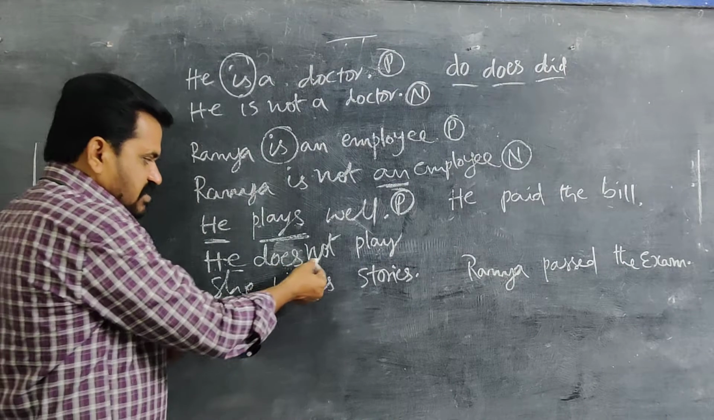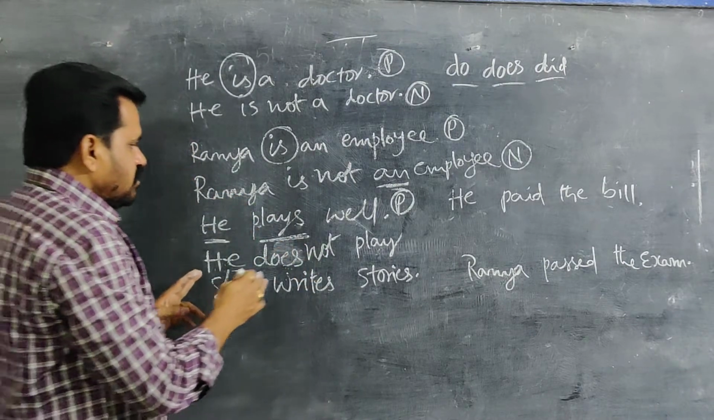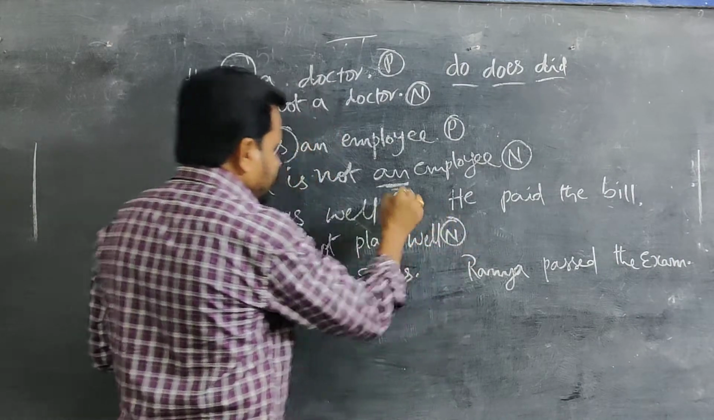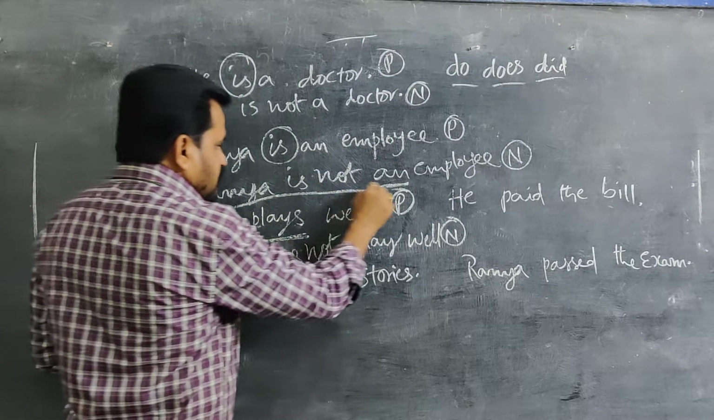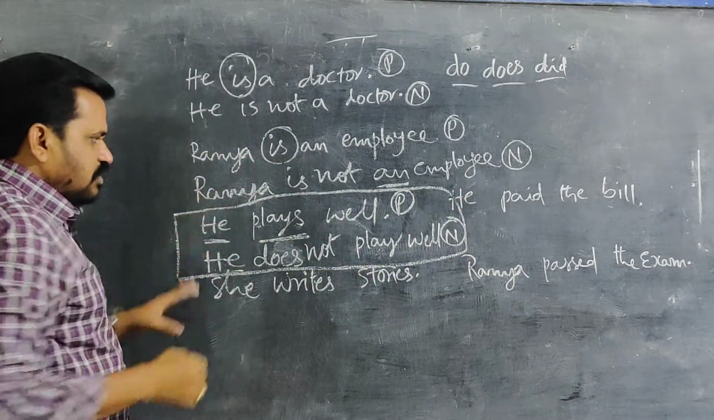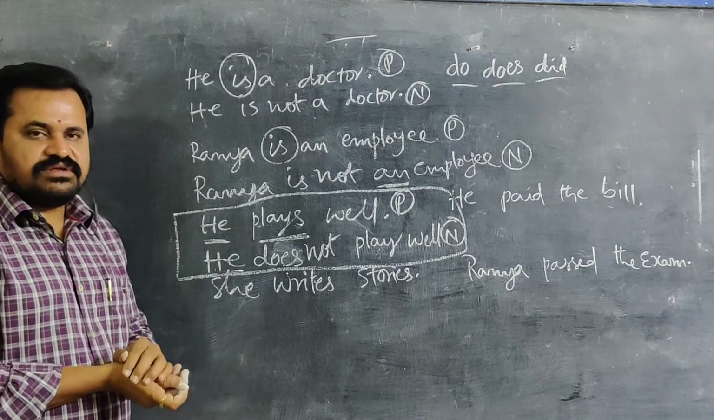And also not is satisfied by having a helping verb. So he does not play well. This is the negative sentence of this positive sentence. You see this, and you have to understand it in a nice way. What I have written in the box gives a little bit of confusion.